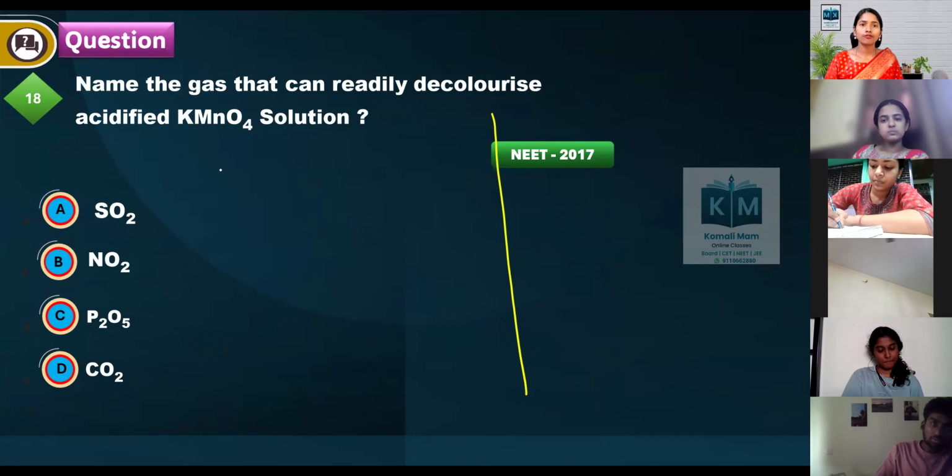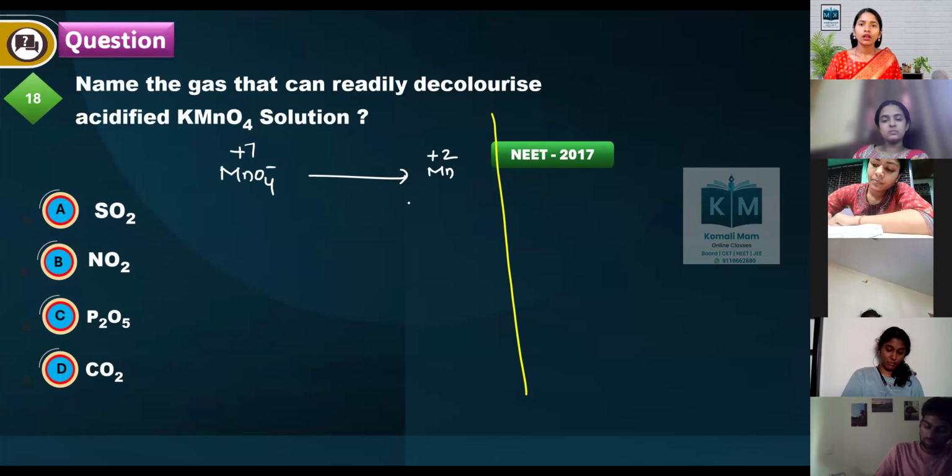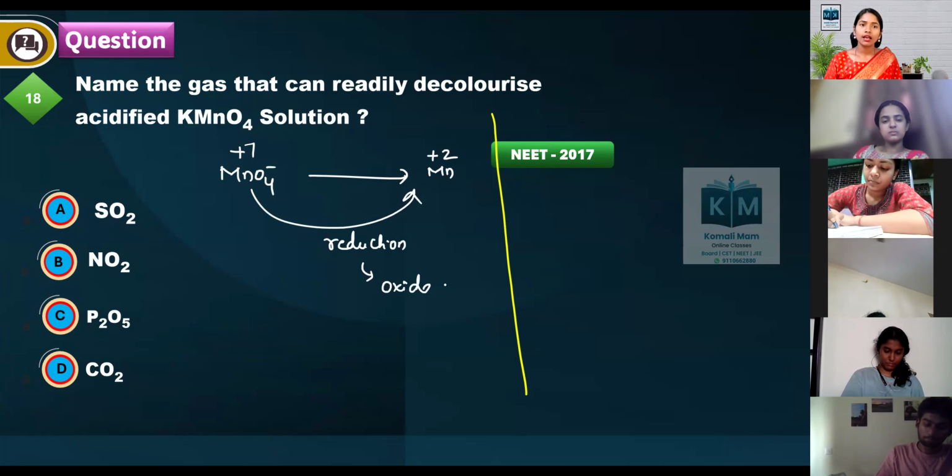See, MnO4 minus is a permanganate ion, plus 7, and it has to change into plus 2. It has to change, which means it itself should undergo reduction. Reduction means the other should undergo oxidation. If it is an intermediate oxidation state, that will undergo oxidation faster.